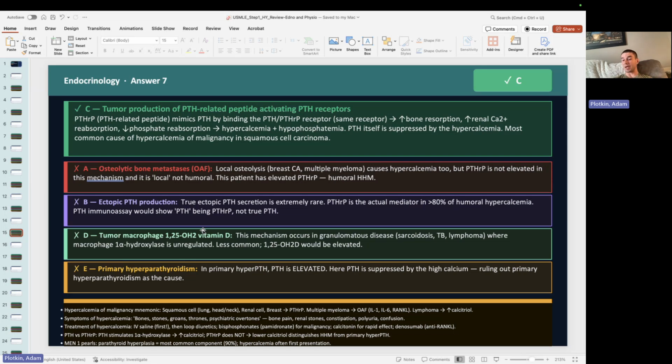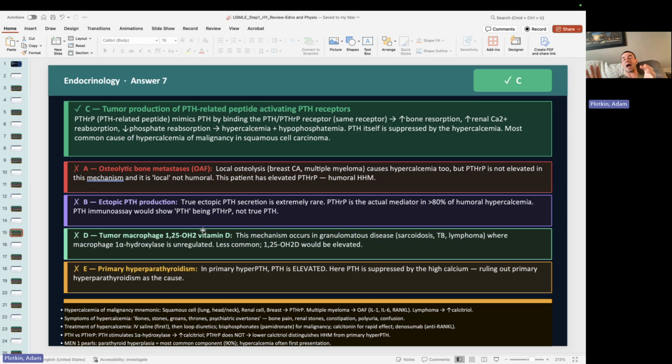Symptoms of hypercalcemia: stones, bones, groans, psychiatric overtones, right? So kidney stones, bone pain, constipation, GERD, brain fog, depression, right? Increased calcium, we can treat. The first step is always to give them IV fluids.